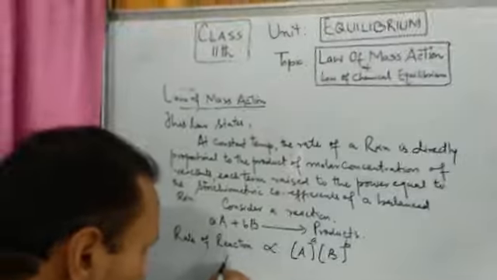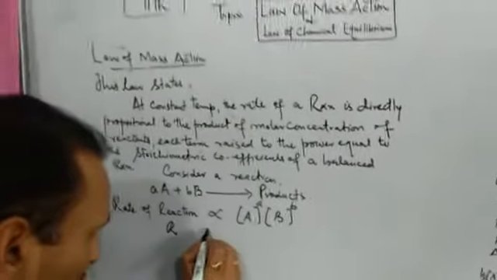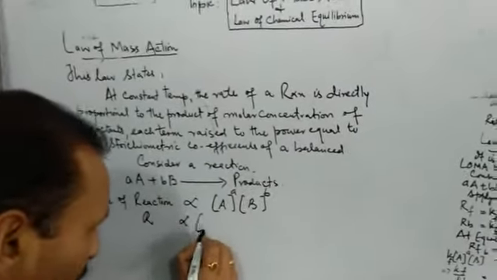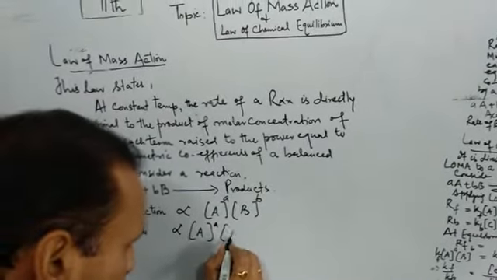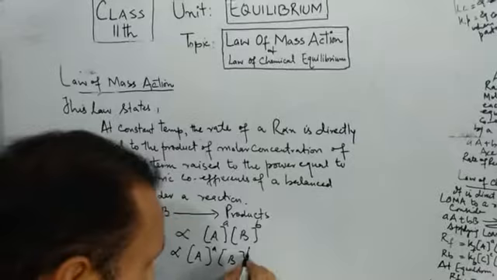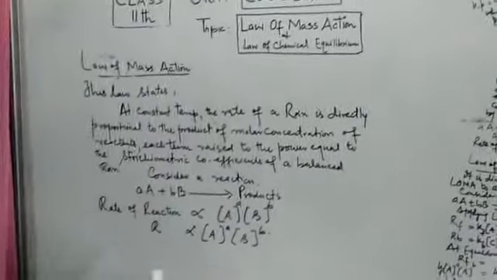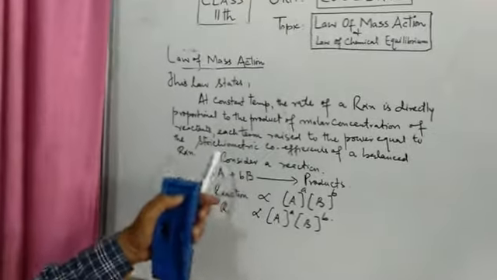So this can be rewritten as r directly proportional to [A]^a into [B]^b. So this is how we can apply law of mass action.